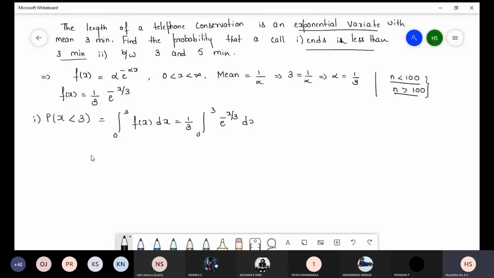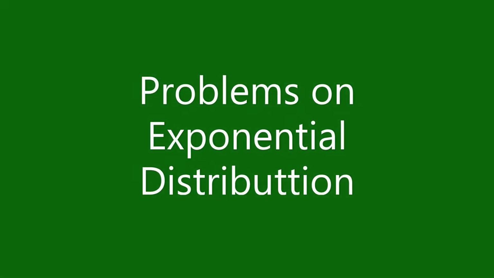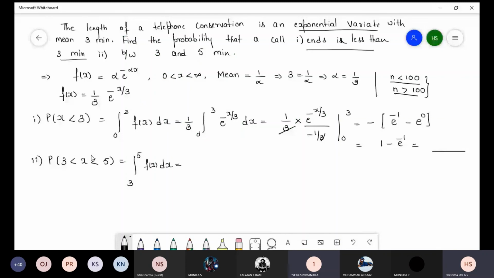So 1 by 3 into e power minus x by 3 divided by minus 1 by 3, 0 to 3. Again 3 will get cancelled. Minus of e power minus 1 minus e power 0. So 1 minus e power minus 1, that is 0.6321.